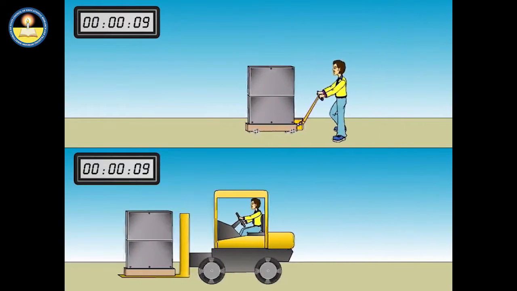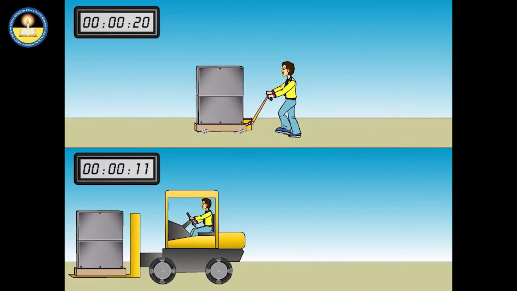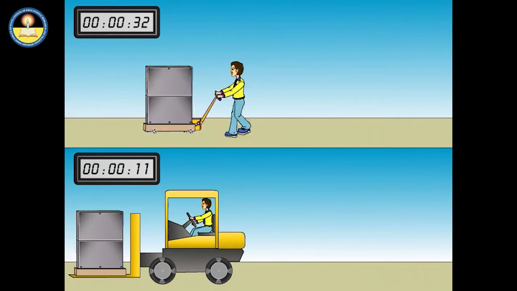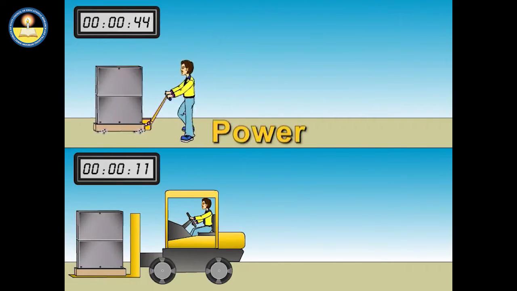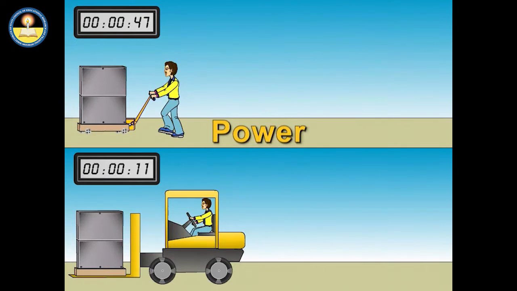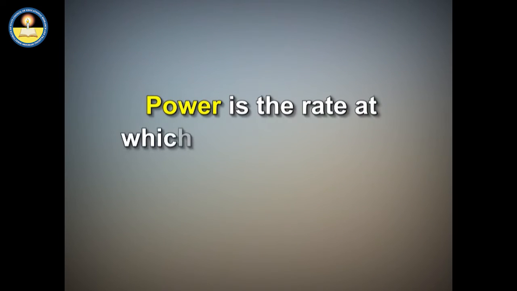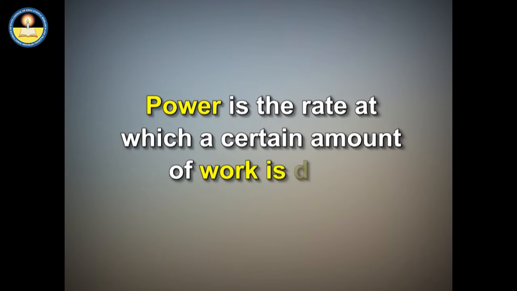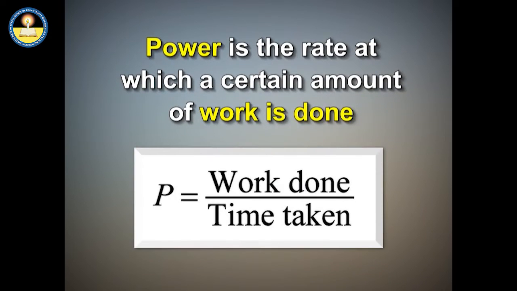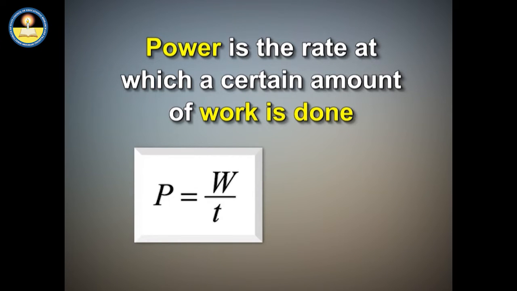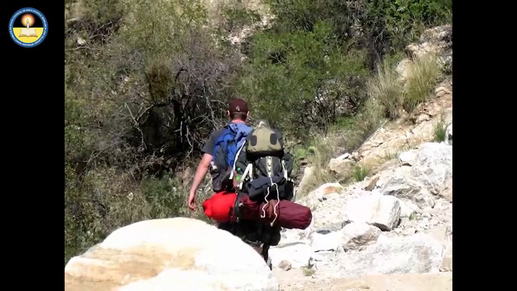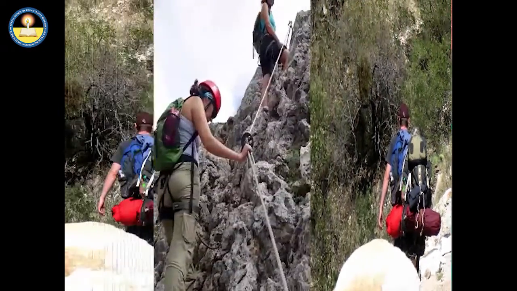The quantity that has to deal with the amount of time during which the force acts to cause the displacement of the object is known as power. In other words, it is a measure of the speed with which work is done on a body. Thereby, power is the rate at which a certain amount of work is done. Hence, the hiker has a greater power than the rock climber.